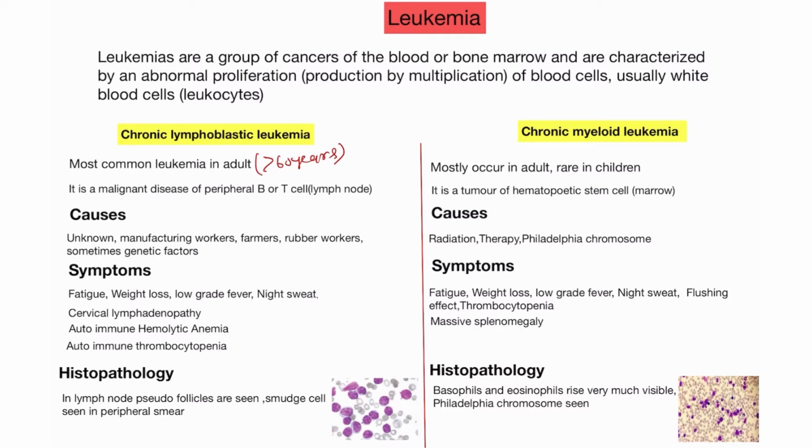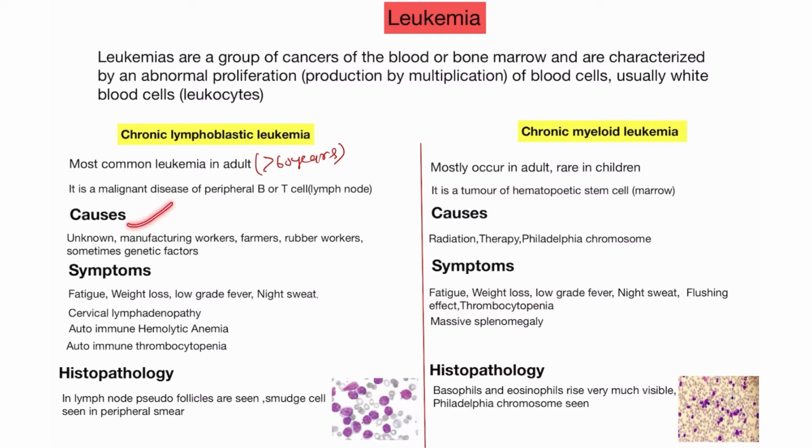But chronic lymphoblastic leukemia is a peripheral B or T cell malignant disease, so it's different. Chronic myeloid leukemia is a tumor of the hematopoietic stem cell, a marrow cell disease. So these are the characteristics of chronic lymphoblastic and chronic myeloid leukemia.